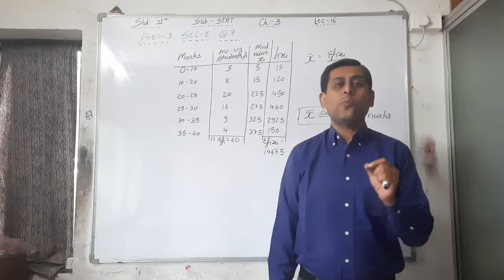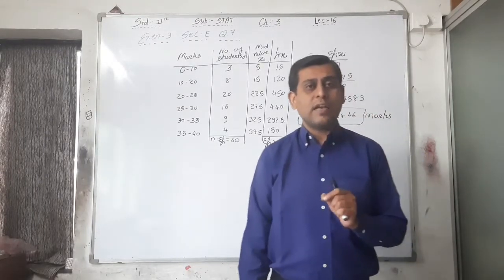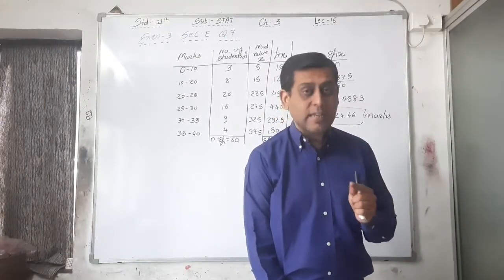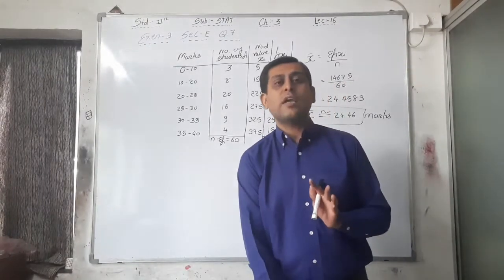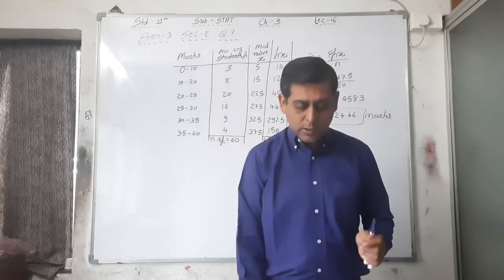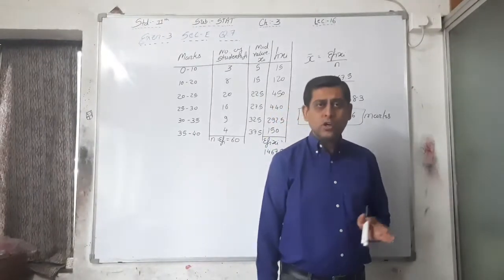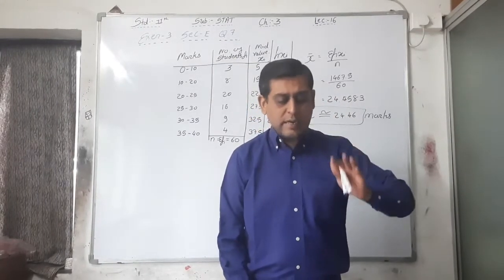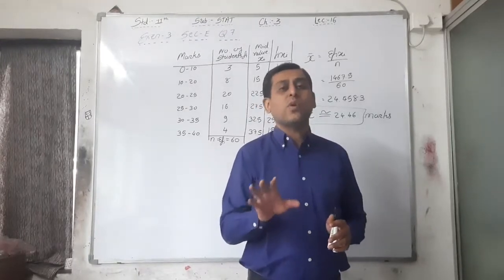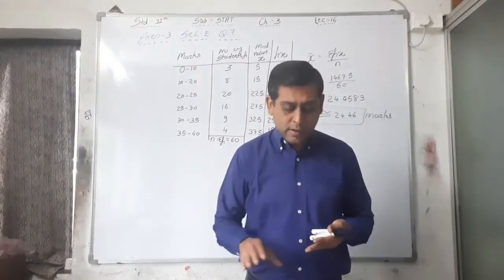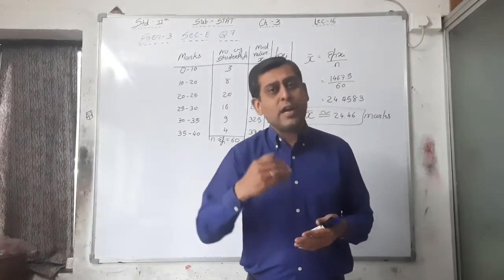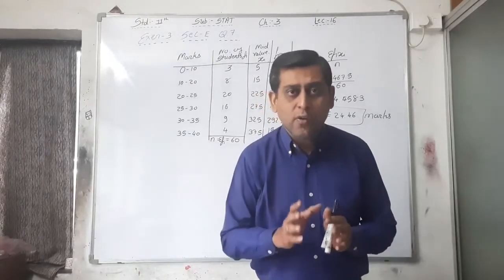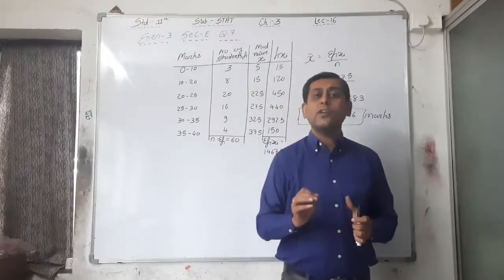Here 0.5 is the class length, the class interval, and you have to just find out Q1 as well as Q3 from this data. Again, it is very easy. This sum is also not your doubt. Just take class length C equal to 0.5, and n by 4 and 3n by 4. First of all, you have to find out the Q1 and Q3 classes, and then use the formula of continuous group data for quartiles Q1 and Q3.